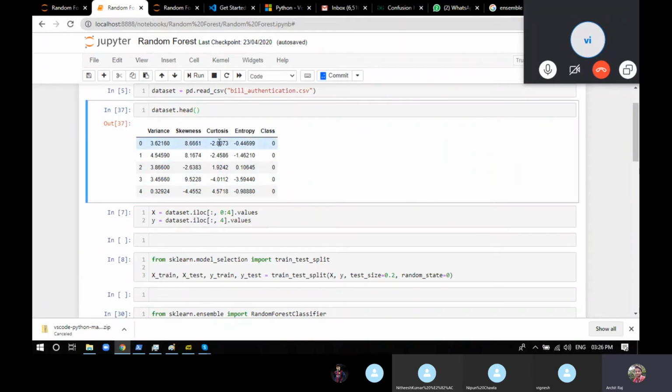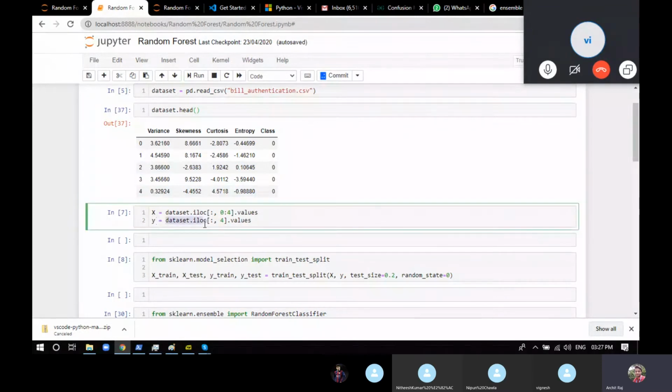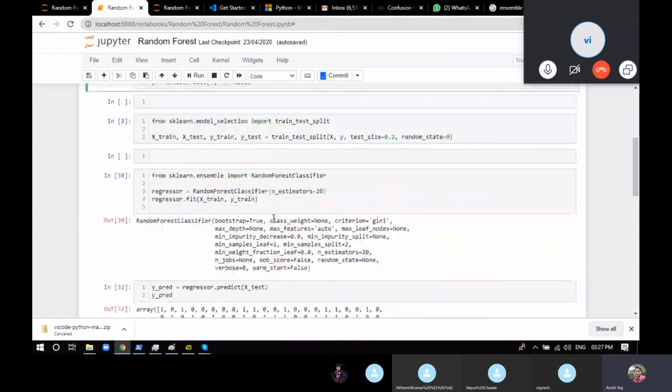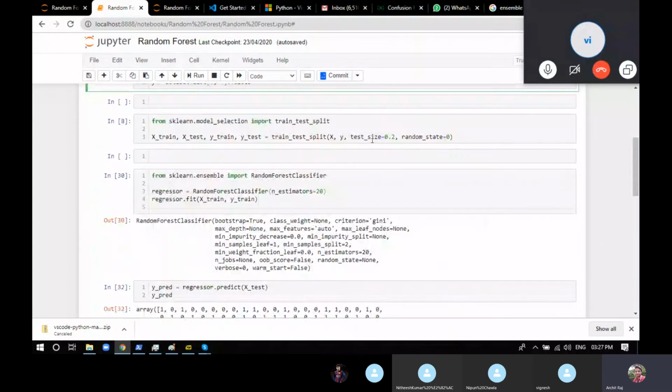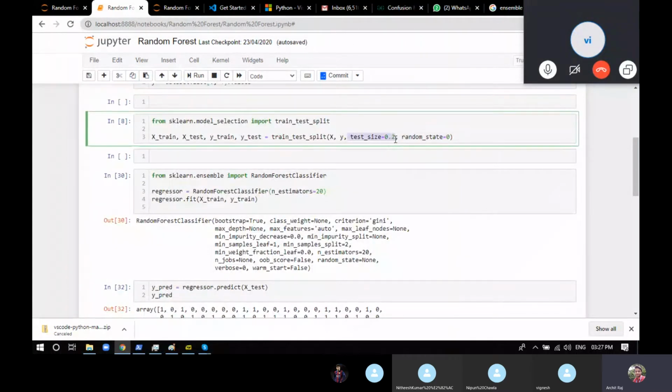And I've told you it includes the starting point and excludes the ending point. So it's only going to consider 0, 1, 2, and 3. It's not going to take the class column. And y will have the output answer, so dataset.iloc 4. Now the data has been split. What to do? The train test split. We have the test size of 0.2. It means 80% will go for the training, and 20% will go for the testing.